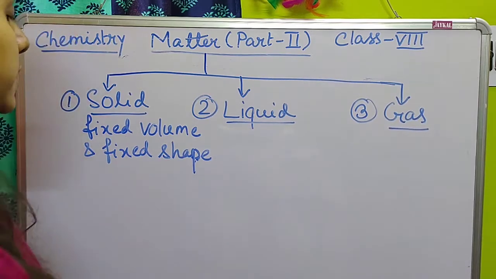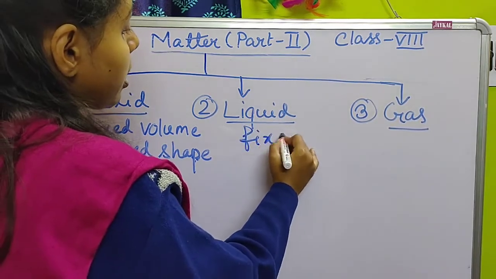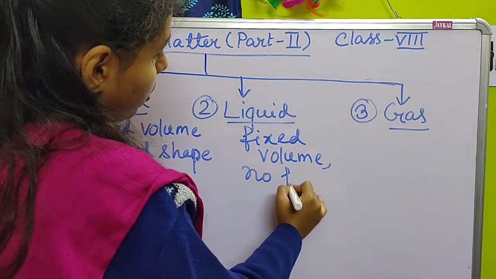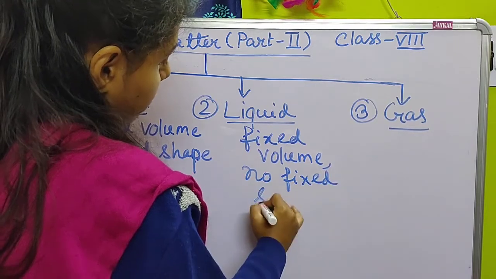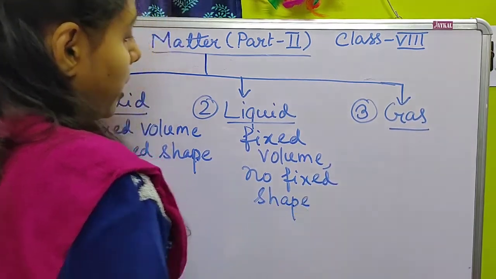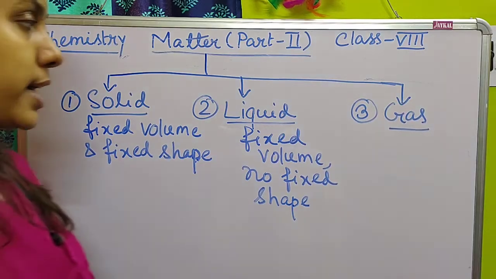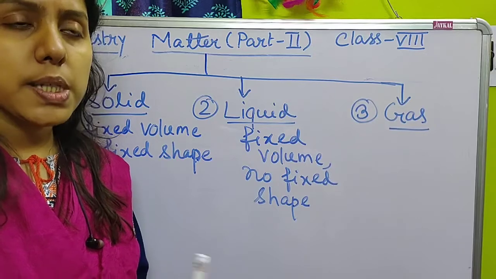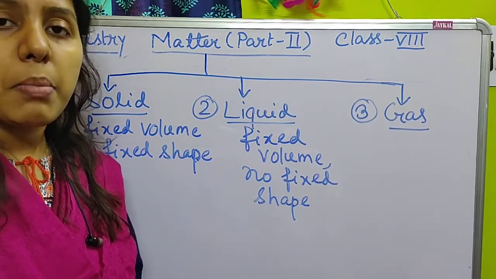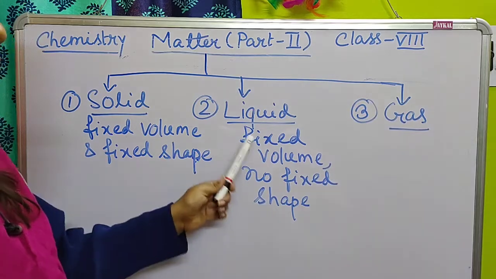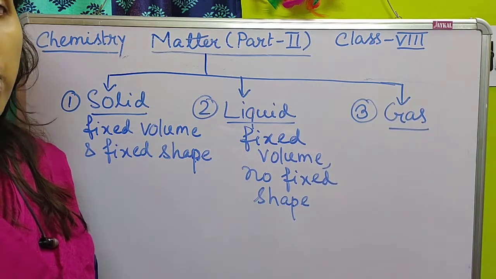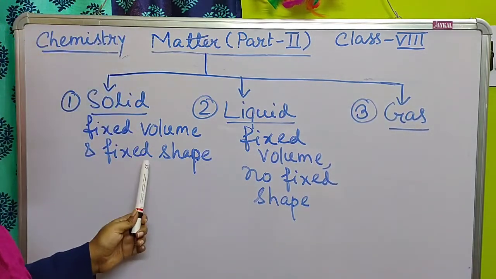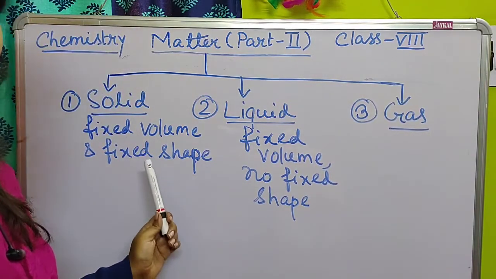Liquid substances have a fixed volume but no fixed shape, so if you keep a liquid in any container, it will take the shape of the container, but the volume will be fixed. Suppose 1 liter or 1000 milliliters, whatever volume you take, the volume is fixed but the shape is not. A solid has both fixed volume and shape.